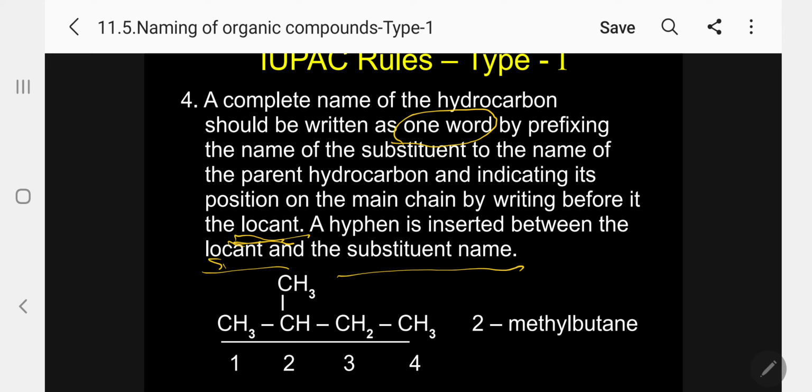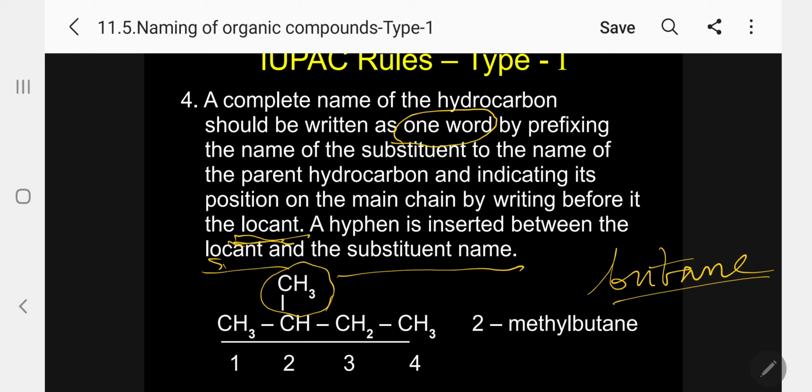A complete name of the hydrocarbon. Please follow. We have selected the longest chain, 4. Four means it is butane. So the chain we have numbered 1 from the left, 2, 3. So now what do you have to do? The methyl group is on the second carbon atom. Kindly follow. A complete name of the hydrocarbon should be written as one word, butane, right?